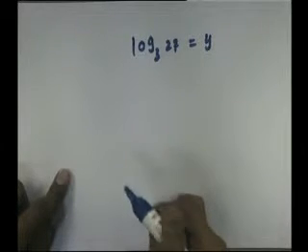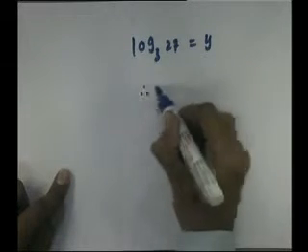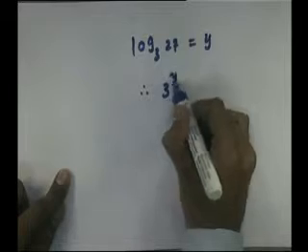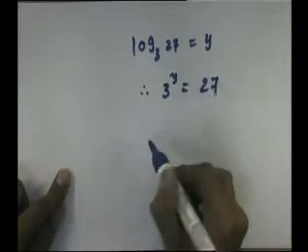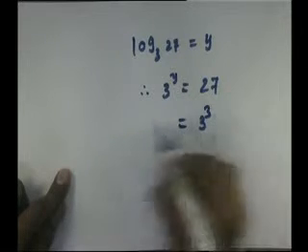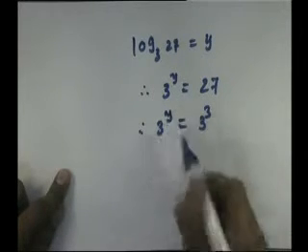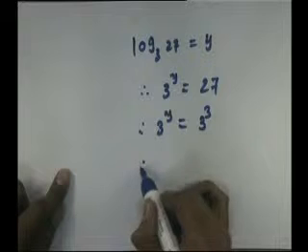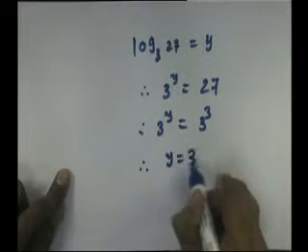Here we want to find the value of y, so we can write it as 3 raised to y equal to 27. 27 can be written as 3 cube, equal to 3 raised to y. Here the base is the same, so we can compare power. So y equal to 3.